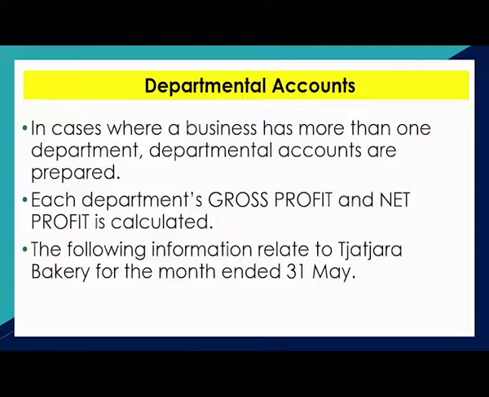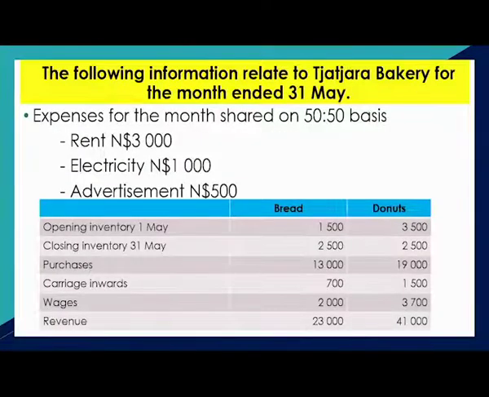Let's go back to Chachara Bakery. Chachara Bakery has one department that specializes in bread making, and the other department specializes in making donuts. The expenses for the month are the rent, electricity, and advertisement. The rest is just extra information: opening inventory, closing inventory, purchases, carriage, wages, and revenue.